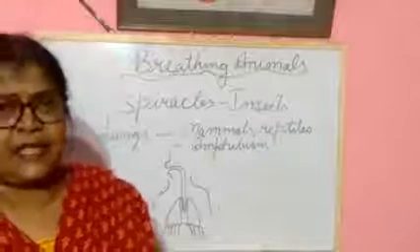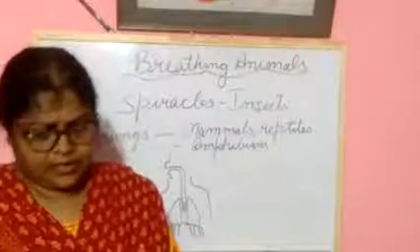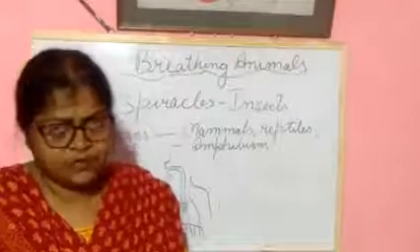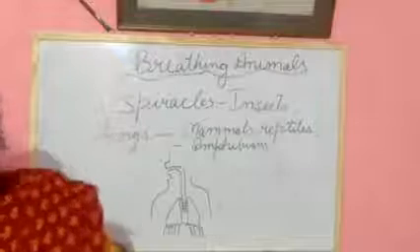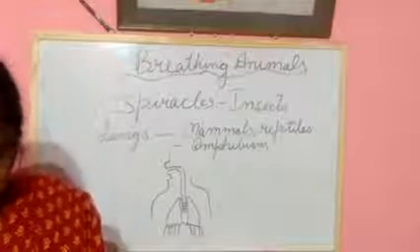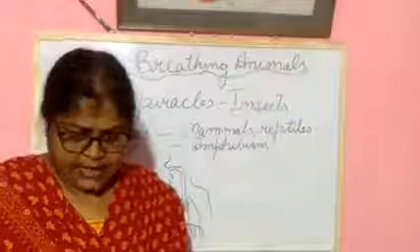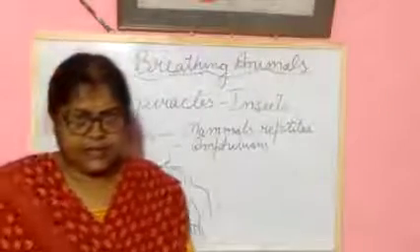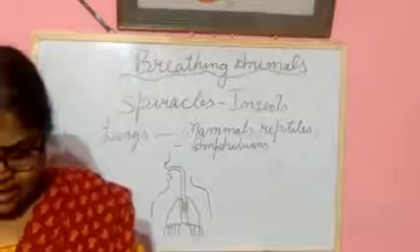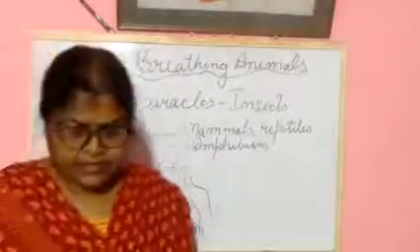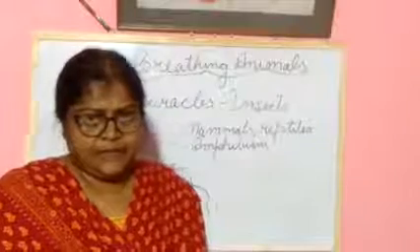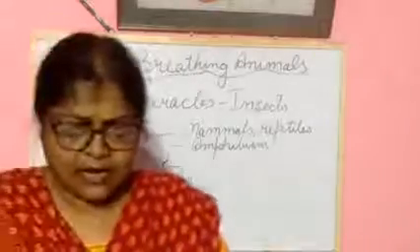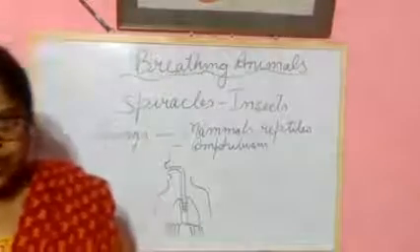It mixed there and entered the whole part of your body cell. After that, the oxygen is used to break down the food in the cell. After it breaks down the food in the cell, carbon dioxide is produced. What happened? The carbon dioxide produced is released into the blood, and after that, that carbon dioxide comes out through your nose.